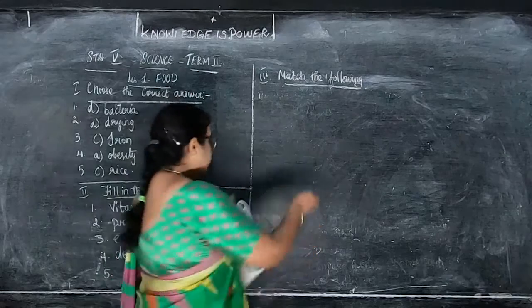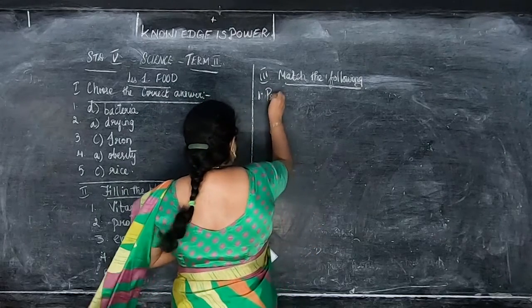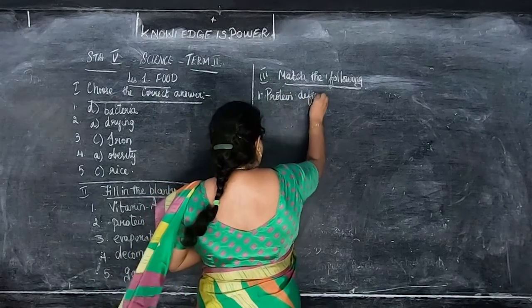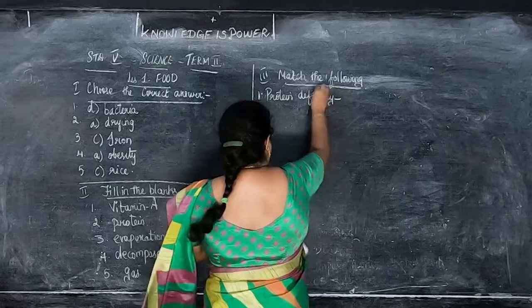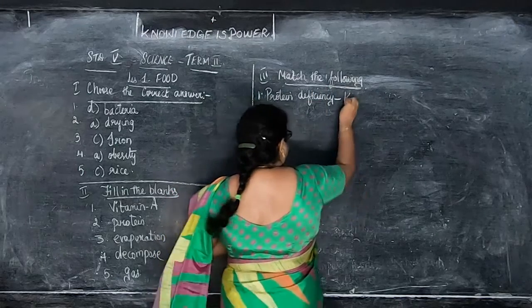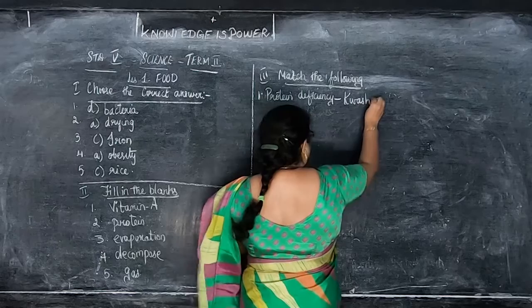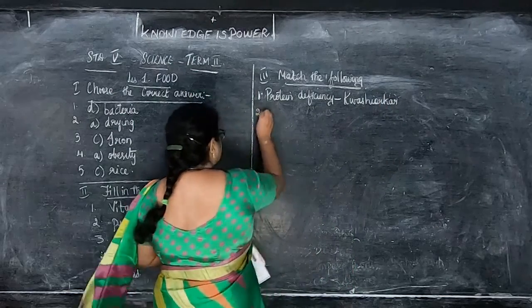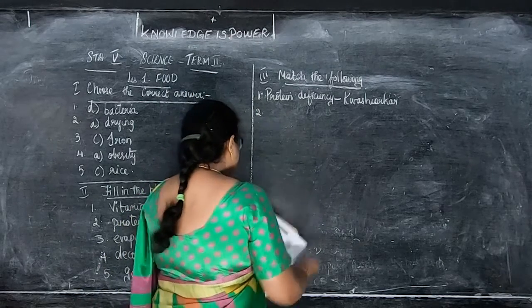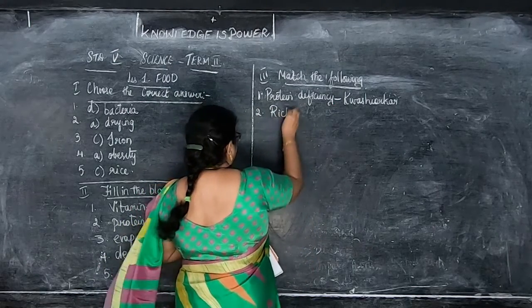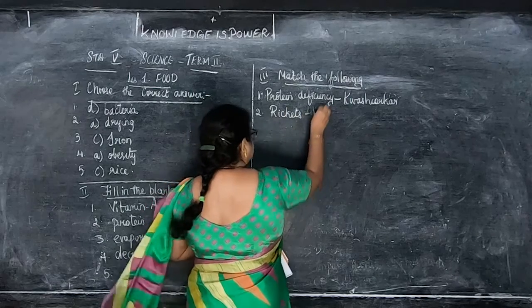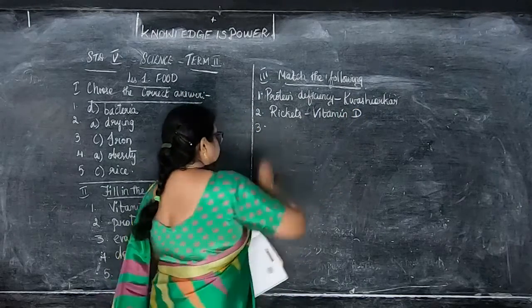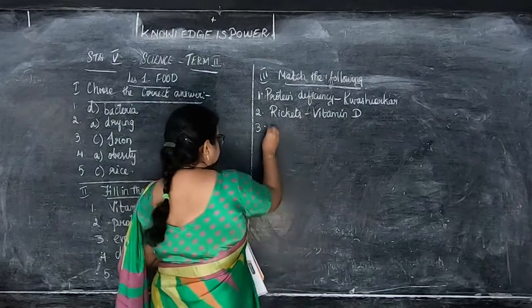Okay, children? That is first one, protein deficiency. Kwashiorkor. Then second one, rickets. Vitamin D. Then third, obesity.